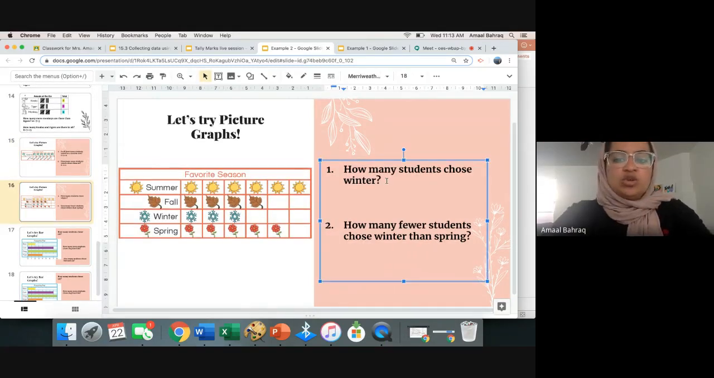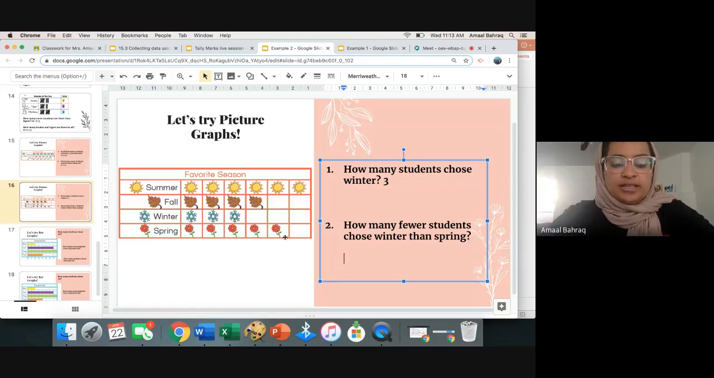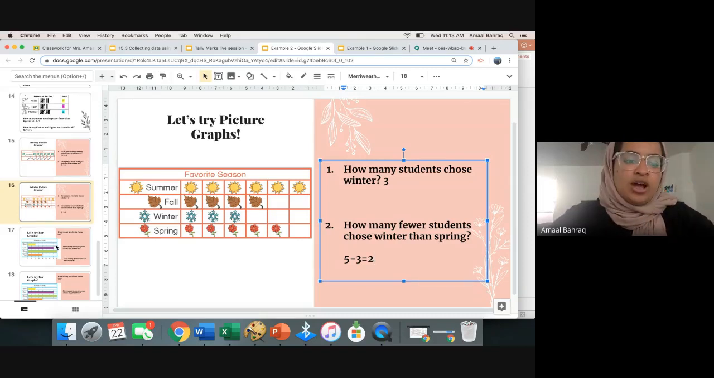Safa, how many students chose winter? 3. Good. Hadra, how many fewer students chose winter than spring? If it says how many more or how many fewer, it's takeaway. So let's start off with spring. How many spring are there? There's 4. Good. Try again, sweetie. How many people voted for spring? 5. Good. Minus, how many people voted for winter? 3. 3 equals? 2. Good. 2 fewer people voted for winter. Good job, Hadra. Awesome. All right.